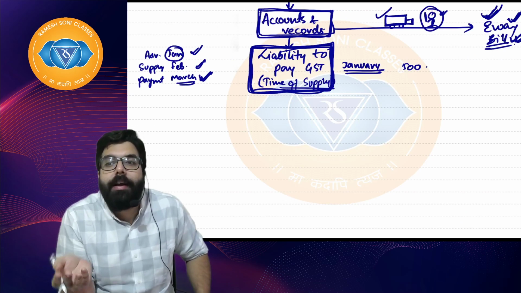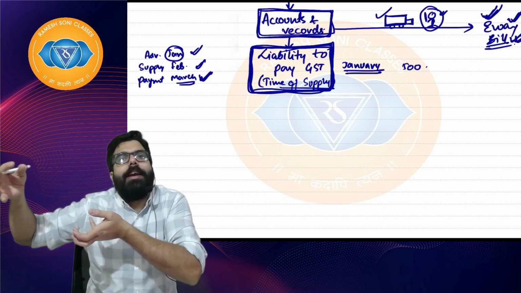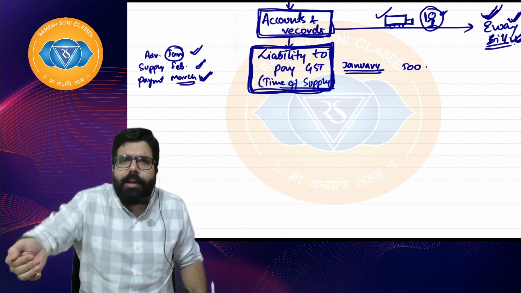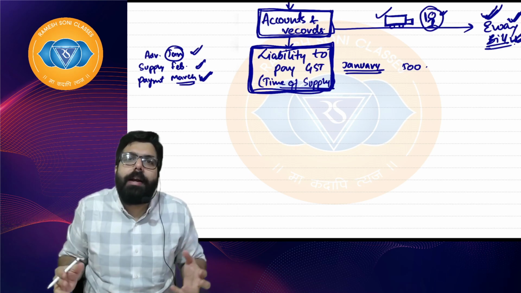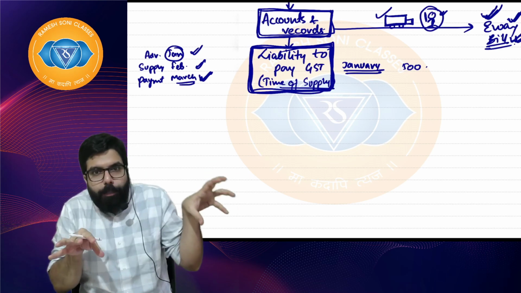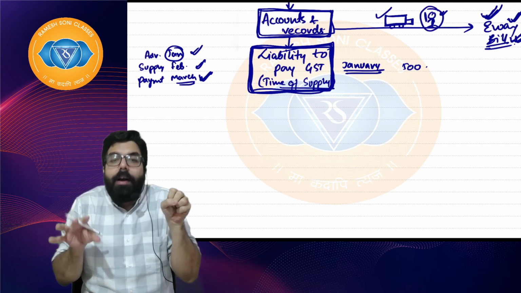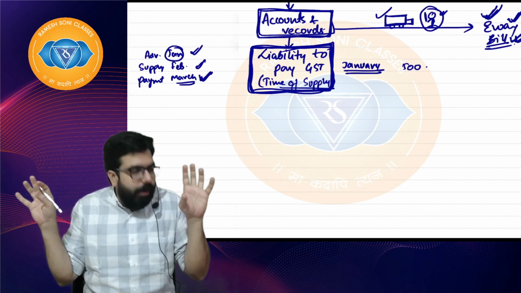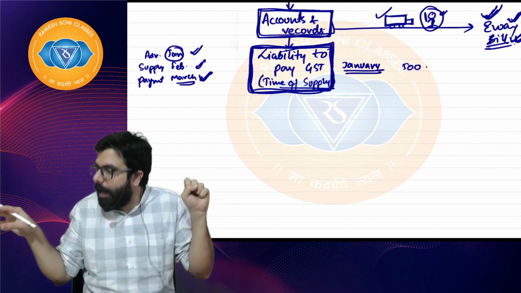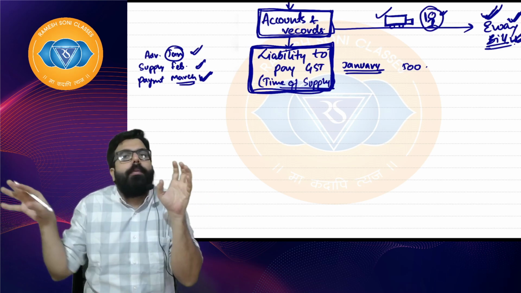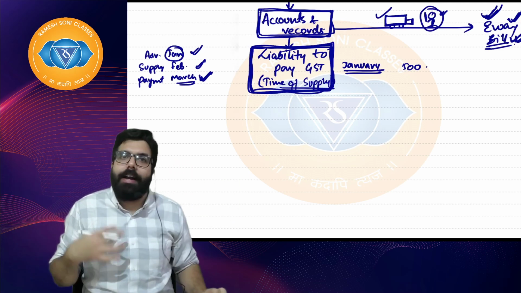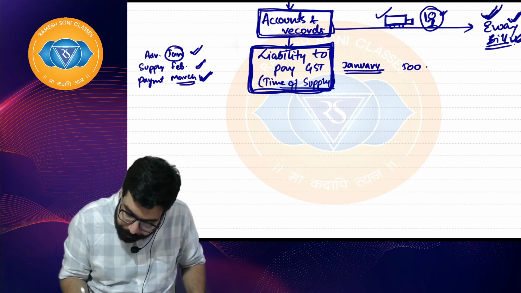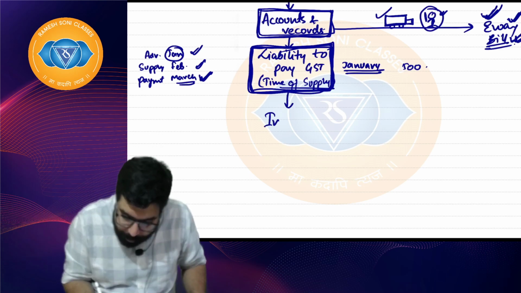What do you mean by credit? Credit means whatever taxes you have already paid to the government before. Don't worry about it, I'll talk about credit a little later. Suppose I have sold goods worth 1 lakh rupees on which I have collected 10,000 GST. To purchase those goods, I had already paid GST of 8,000. So the government gives me 8,000 as a credit. I'll discuss the credit system a little later. So what will I do? I will use my inputs.